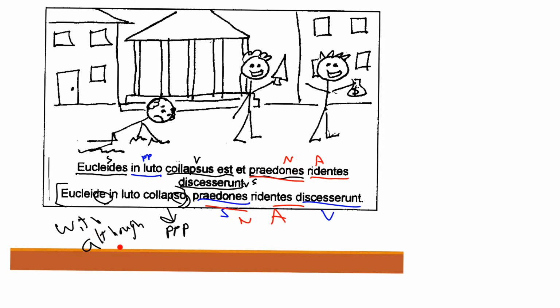Although Euclides had collapsed, had fallen in the mud, the robbers, laughing, went away. That's also a fine translation. It kind of highlights the difference between these two.